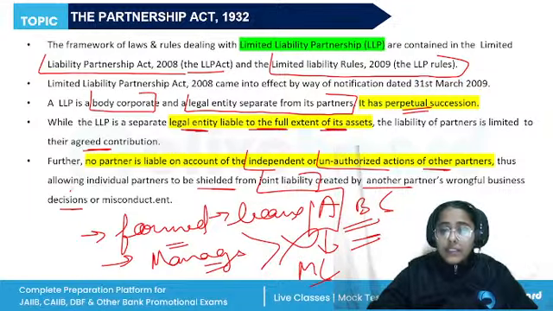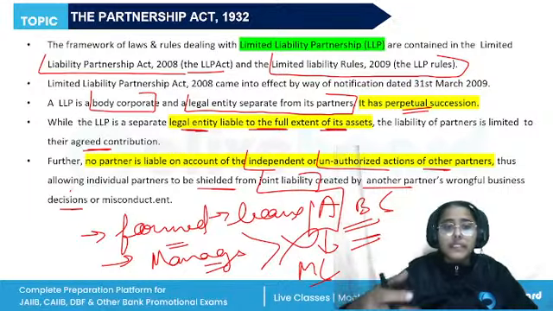All right. So we can say it is viewed as an alternative corporate business which provides the benefits of limited liability, but it also provides the members the flexibility of organizing their own internal structure as a partnership, and it is going to be based on a mutually agreed agreement, a mutually arrived agreement.